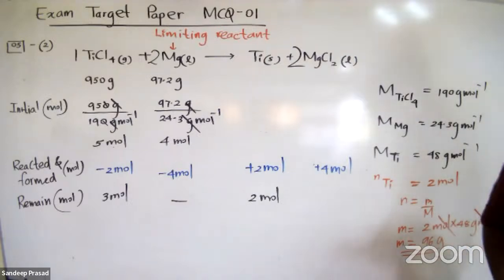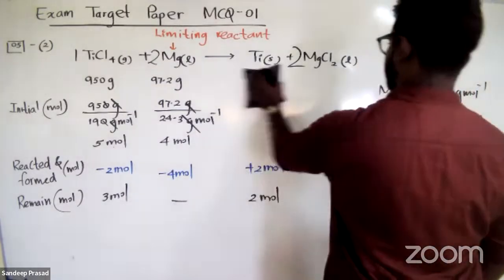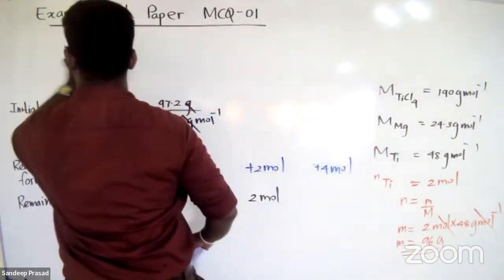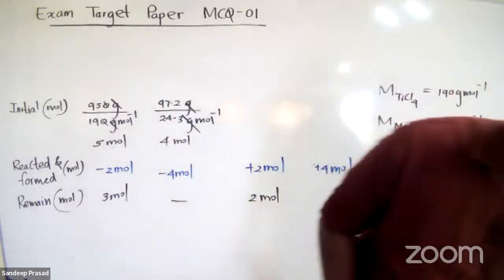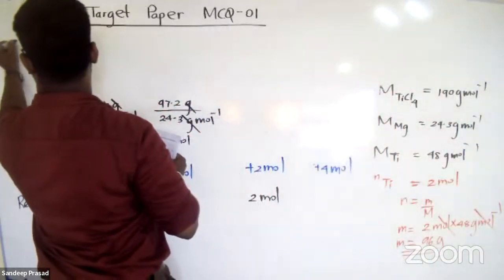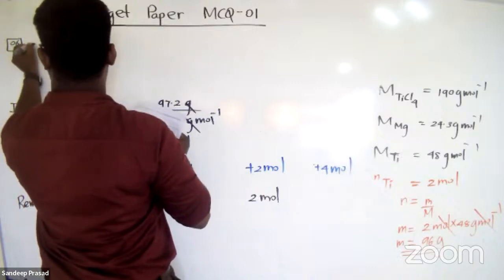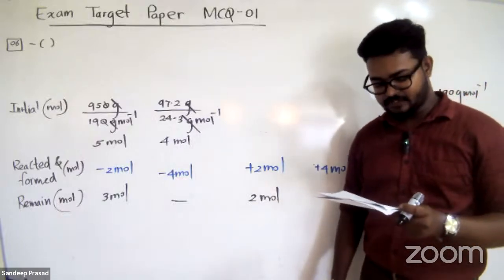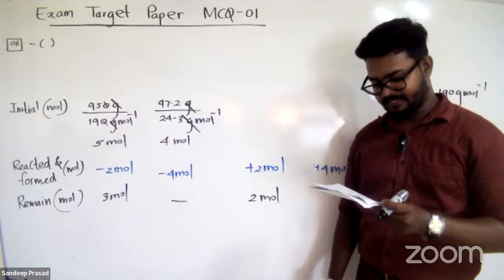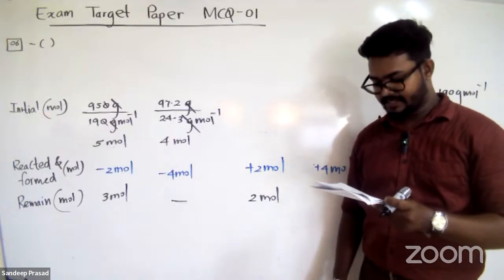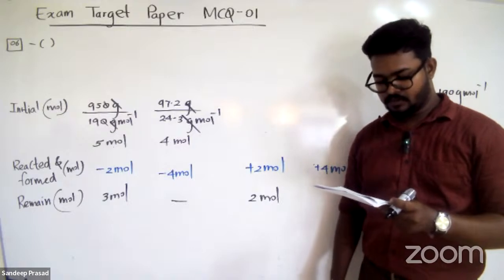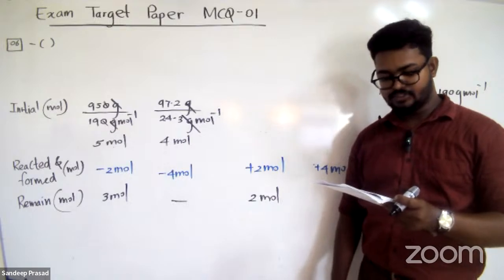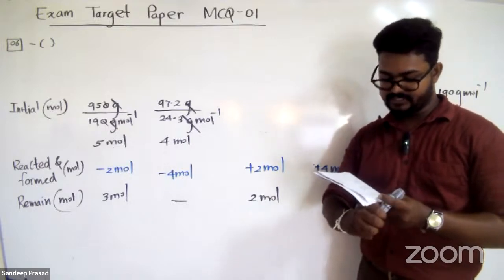So question number 6. Let's see. Question number 6. The ideal gas equation can be expressed in the form of P equals rho RT over capital M, where rho is the density of the gas, capital M is the molar mass of the gas, P is the pressure, and T is the temperature. If the units of R are joules per mole per Kelvin, units of rho in this equation should be, right?